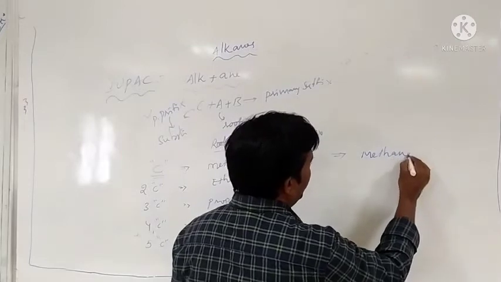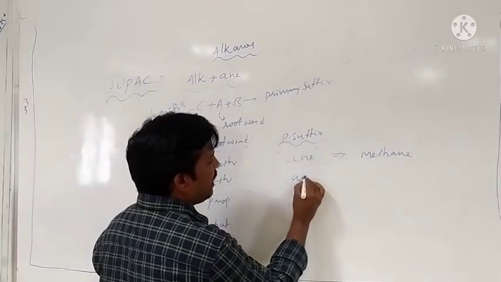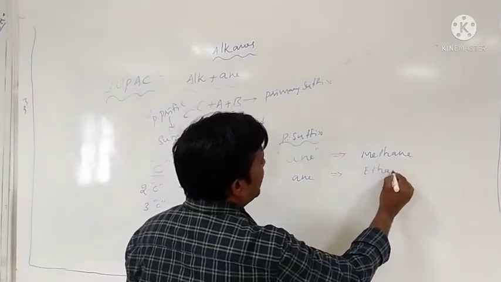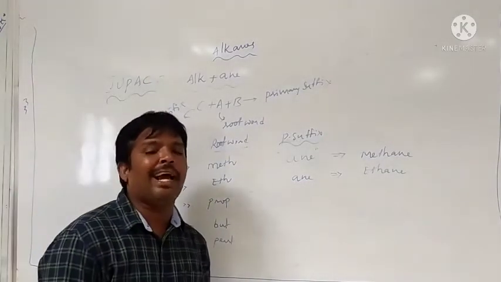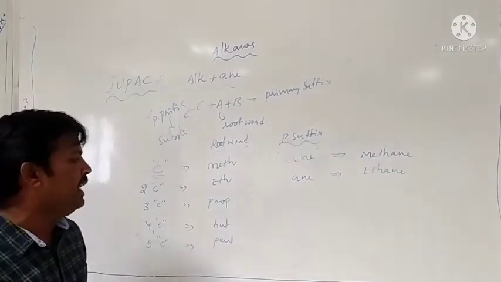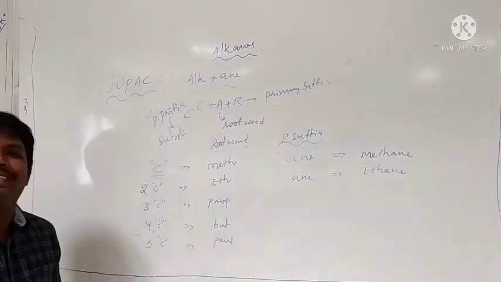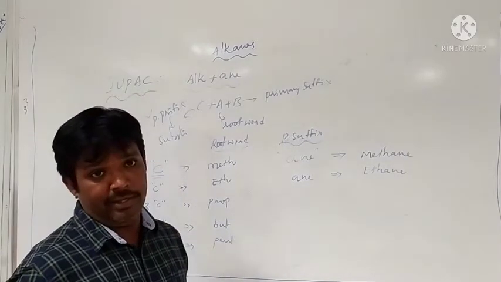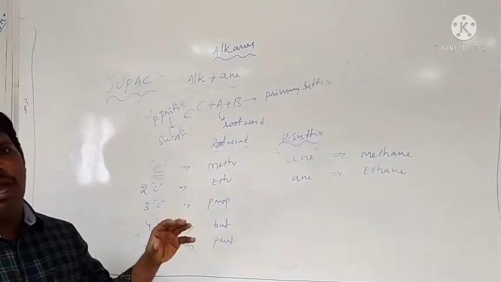With root word eth and suffix ane, the name of the two-carbon compound is ethane. Like that, propane, butane, pentane, hexane, heptane, octane, nonane, decane. That is the nomenclature of the alkanes.